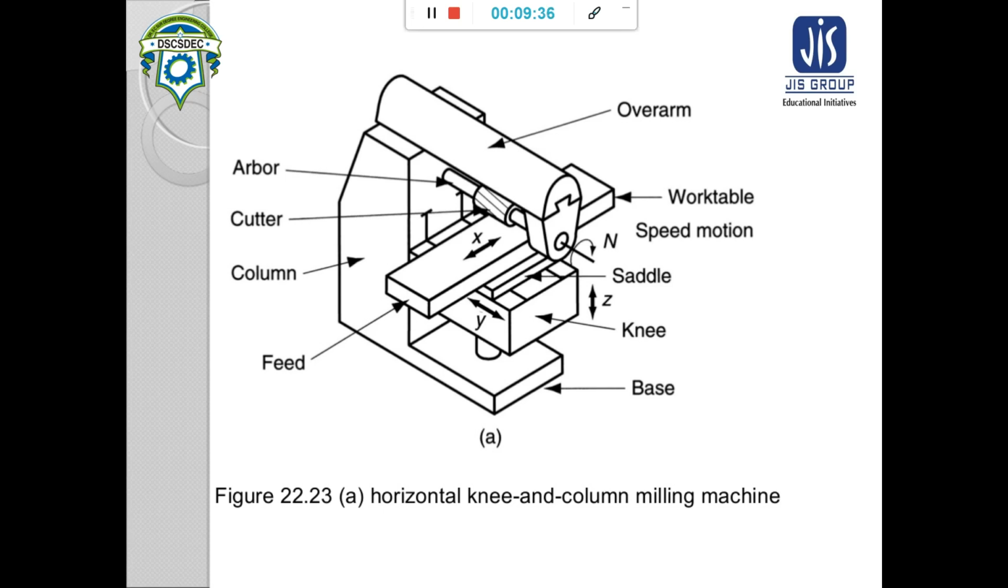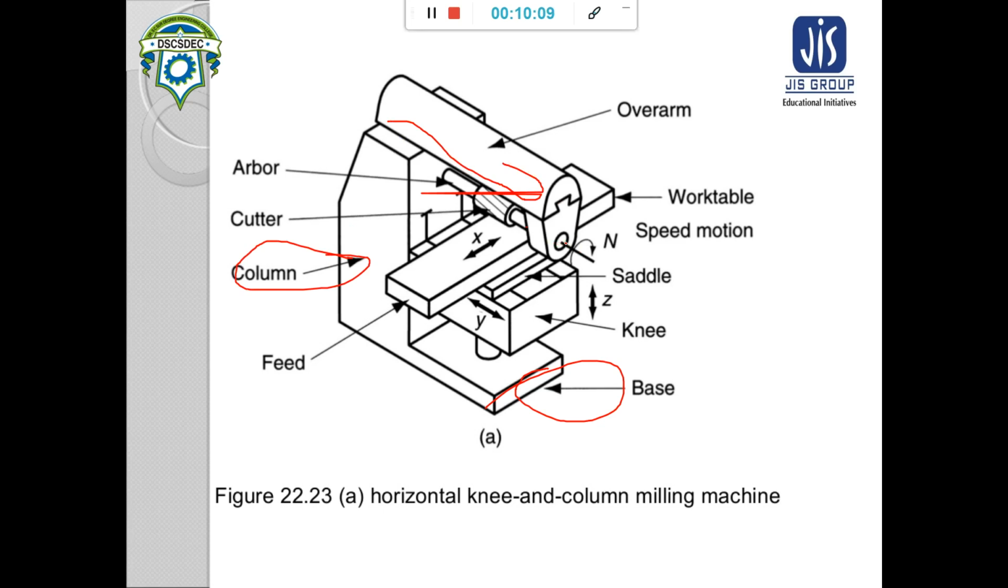Next, here is an example of a horizontal knee and column type milling machine. In this milling machine you can clearly see the movement. First we will see the parts of a milling machine. A milling machine consists of, first, a base, and this base is the foundation. After this base there is the column, and on this column an overarm is fixed.